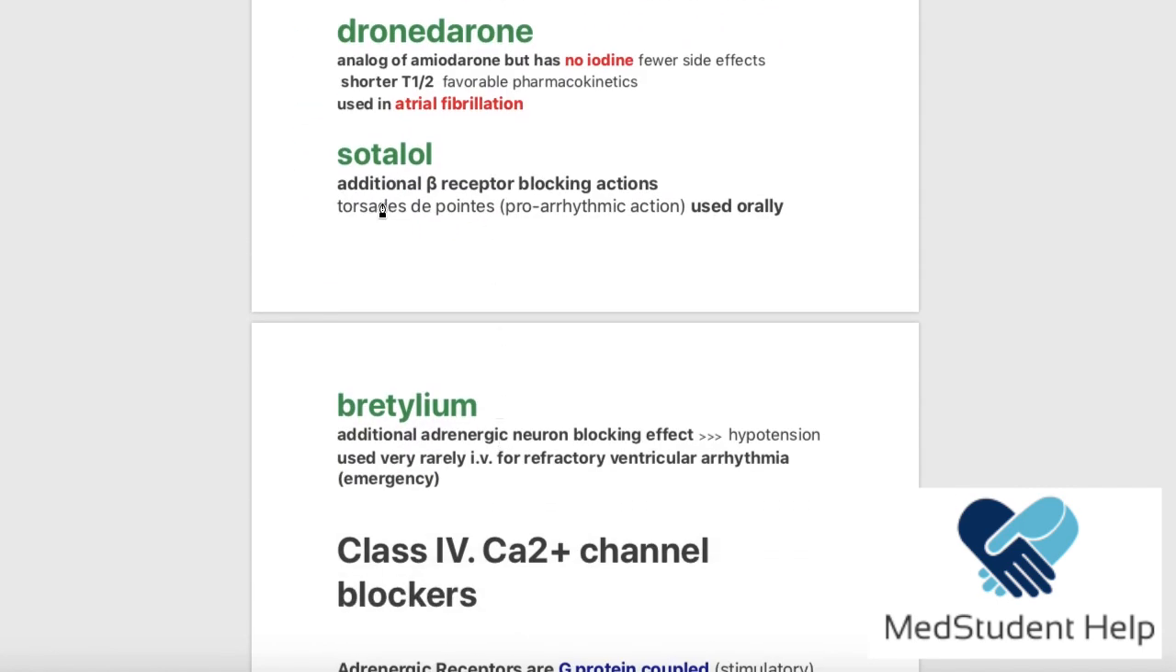Now the fifth example is sotalol. Sotalol used to be a beta blocker drug, but it has an additional beta receptor blocking action and, of course, potassium channel blocking, right? We said that it was originally a beta receptor blocker, okay? But additionally it has potassium channel blocking. And there is a risk of Torsades de Pointes, of course, because it's prolonging the repolarization, and it is used